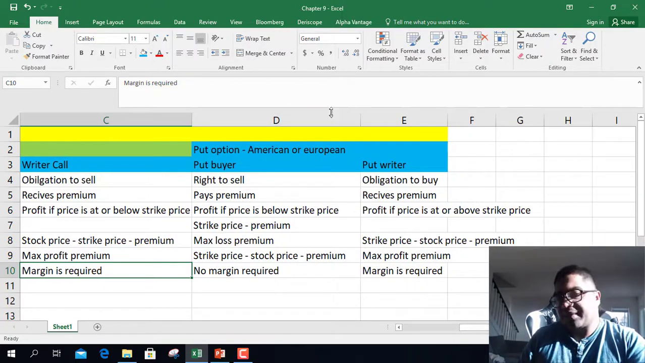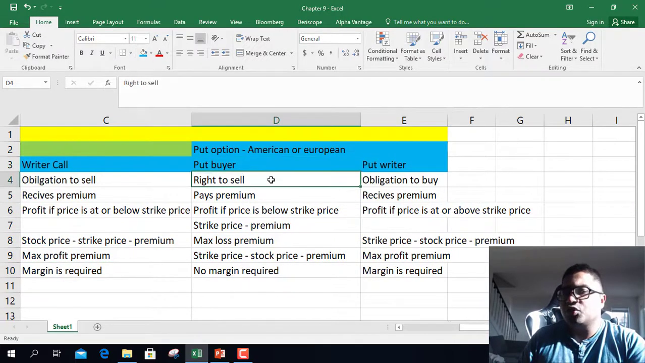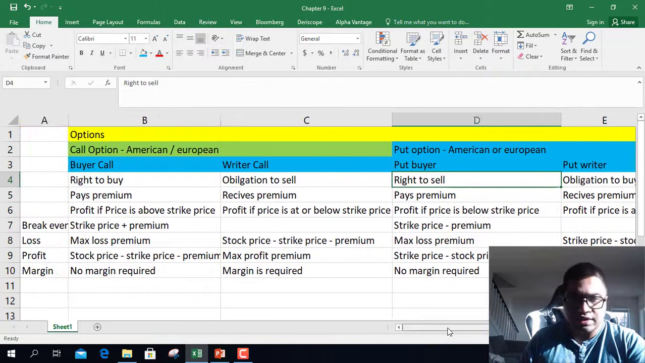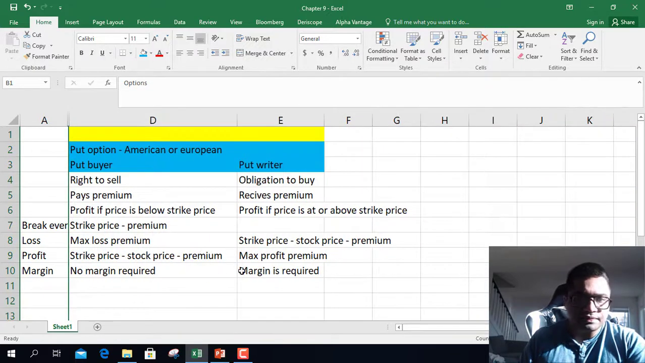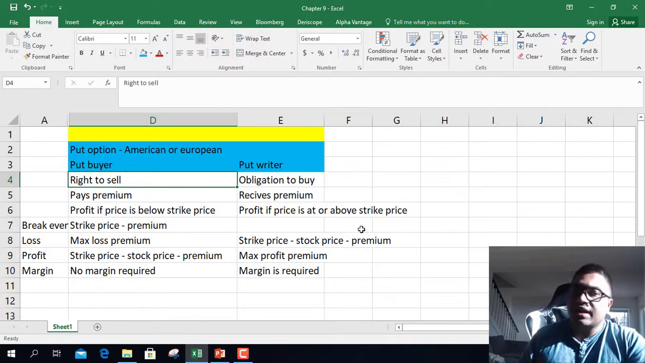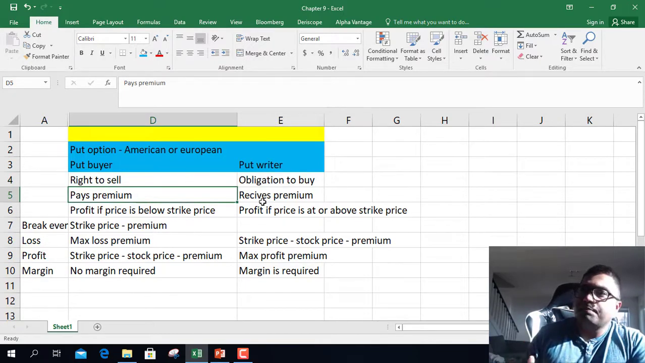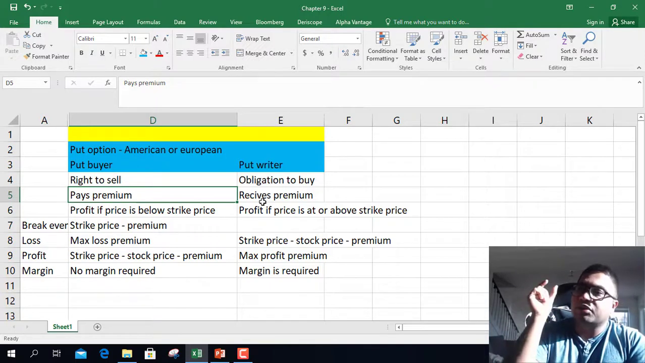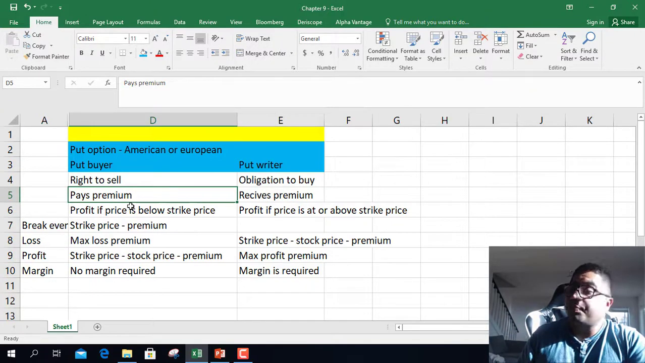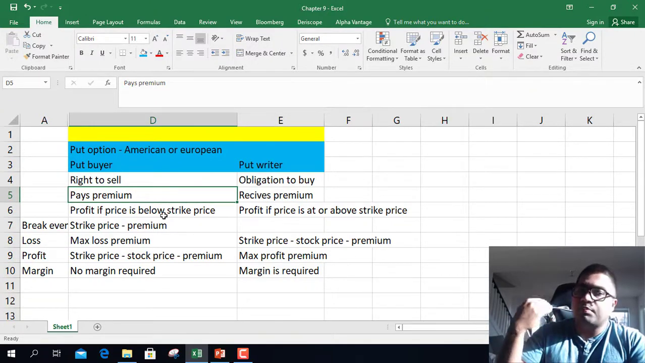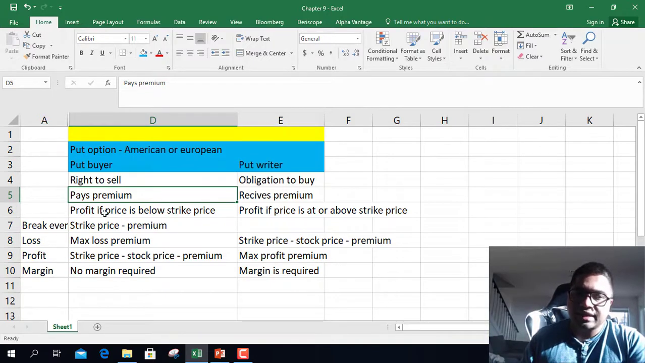Now the other side of the game. If you're a put option buyer, you get the right to sell, but no obligation to do it. So put option buyer gets the right to sell at a particular strike price. Whatever is the strike price mentioned, you get the right to sell at that strike price. You pay premium as a put option buyer to get that right.